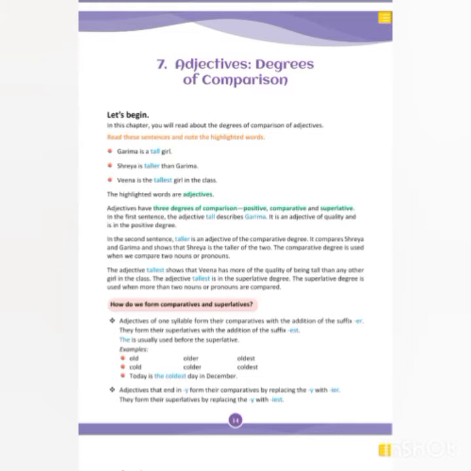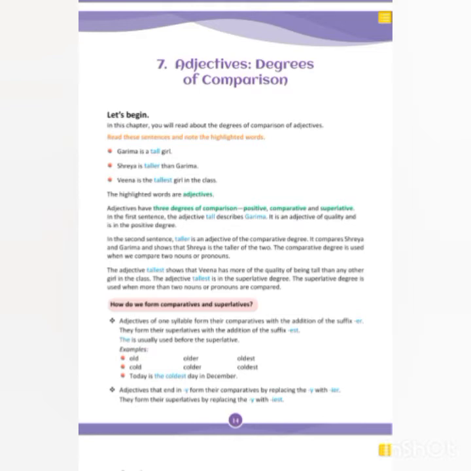So remember this thing. In positive degree, no comparison. In comparative degree, two comparison. And in superlative degree, more than two comparison. Now here is the question: how do we form comparatives and superlatives? So there are rules you will remember.